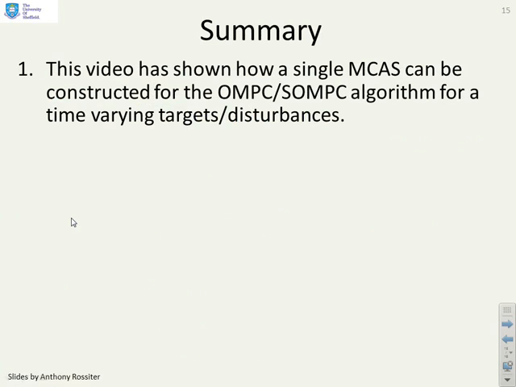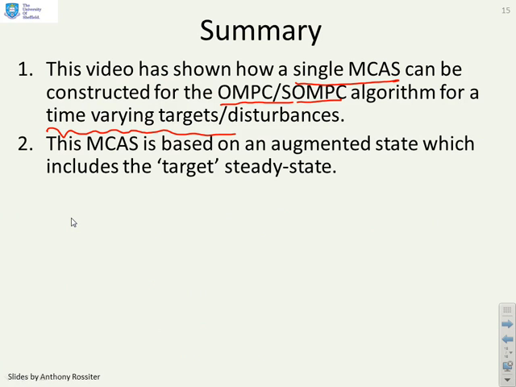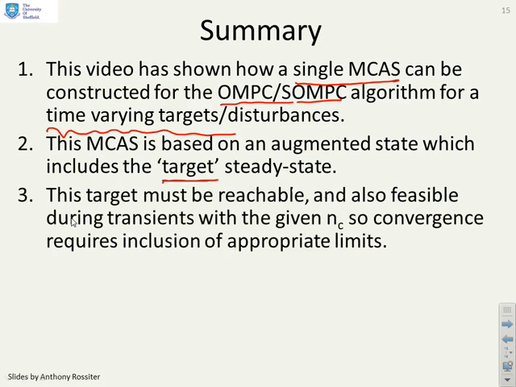So in summary, this video has shown how a single MCAS can be constructed for the OMPC-OSMPC algorithm, but critically this MCAS embeds the possibility of time-varying targets or disturbances. And the way we've done this is we've basically added the target and disturbance signal as an extra state within our prediction model. However, the target must be reachable, and in fact it also must be feasible during transients, which is another subtle issue. So you've got to put limits on the target in the algorithm, because otherwise your admissible set algorithm will not converge.